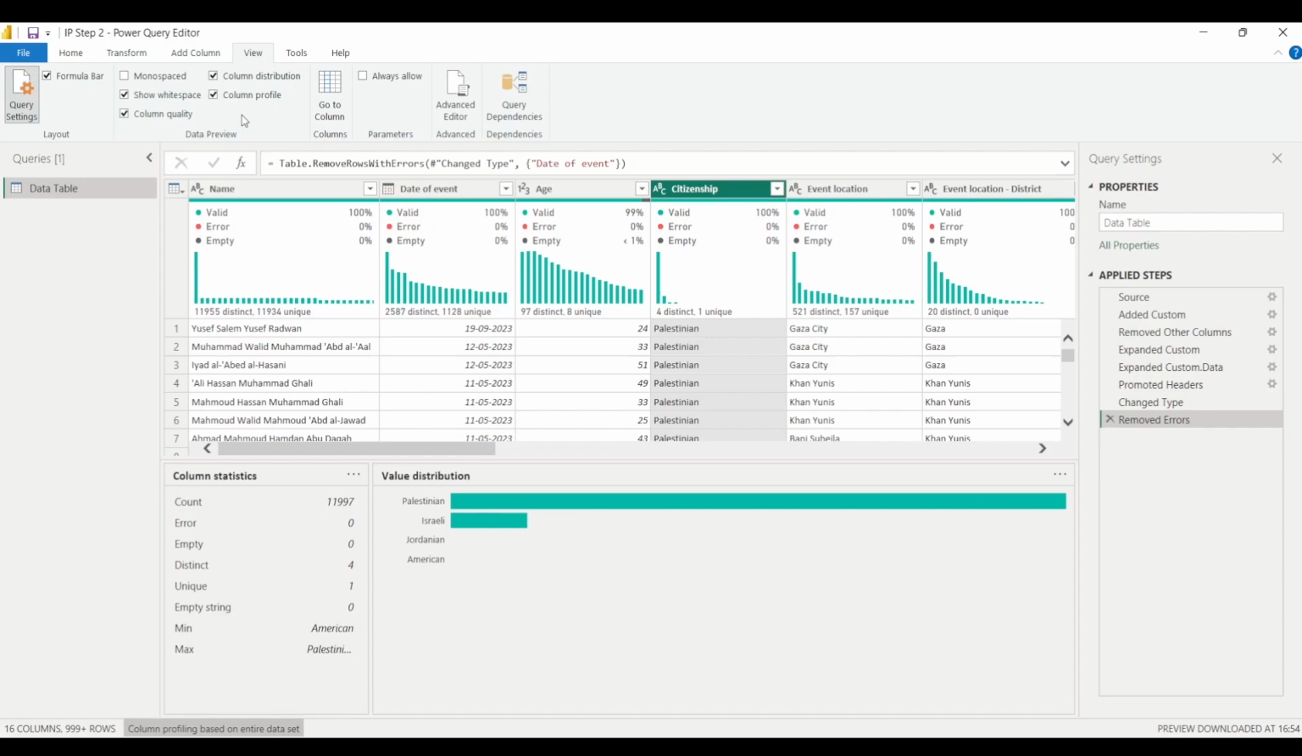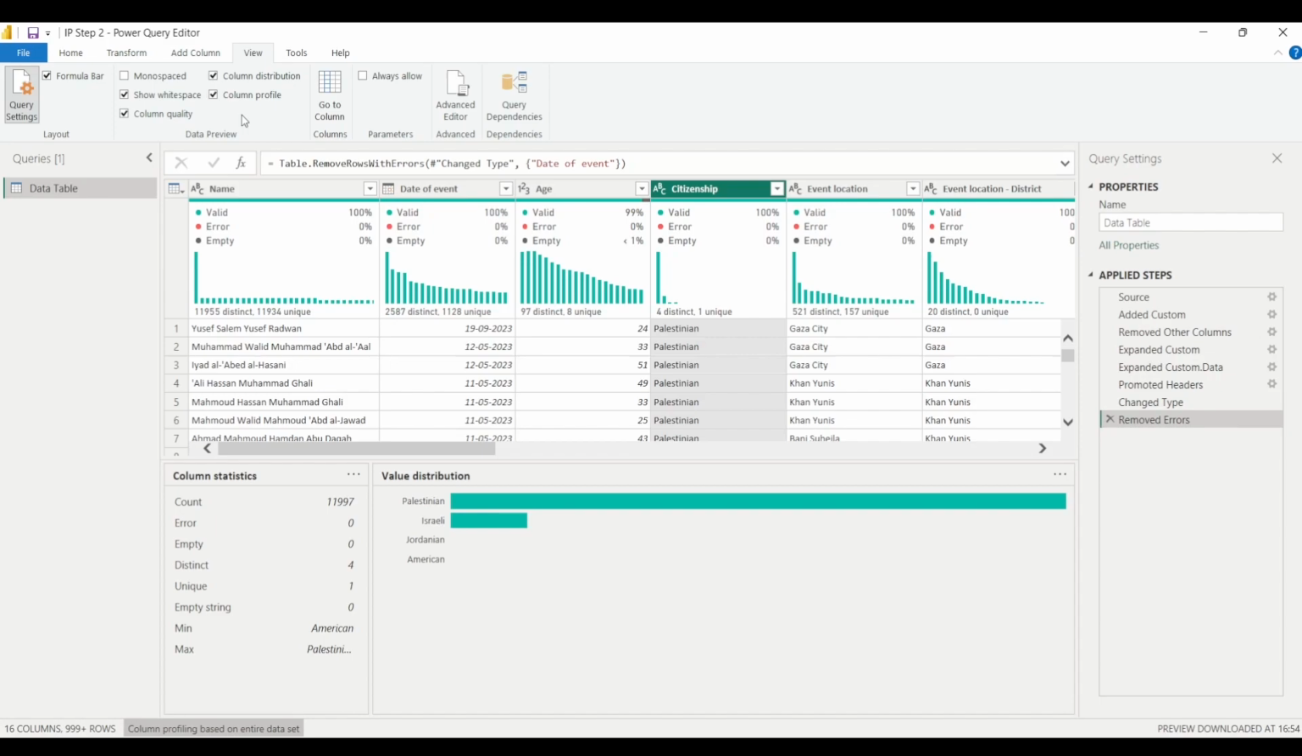Because if there are errors or empty values, or any other kind of problem in your data, your analysis is definitely going to be erroneous, and the report that is created or generated will definitely be an erroneous one, right? So it will not give you exact, accurate, and good results. That's why it is very important to clean the data in the Power Query editor. So you can do that here.